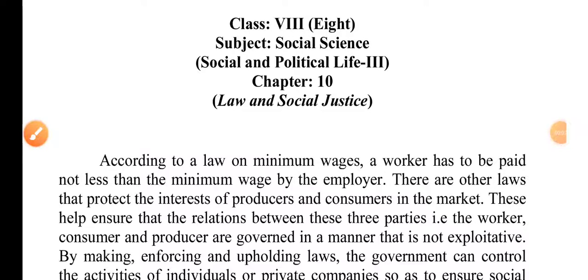Hello students, in this video we're going to learn class 8 social science, social and political life, that is civics, chapter number 10, law and social justice.